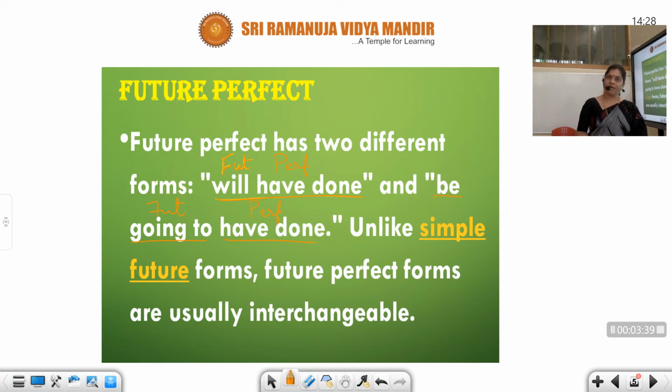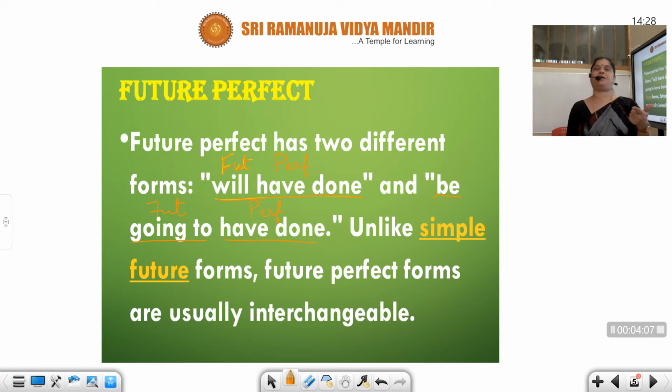But I have already informed you, when you are reading from somewhere and you see be going to, you will understand it is future tense. Then the remaining: if it is an ing form, it is future continuous. If it is V3 form, it is future perfect. If it is simply the verb V1 form, then it is future simple. So like that you will understand when you see be going to.